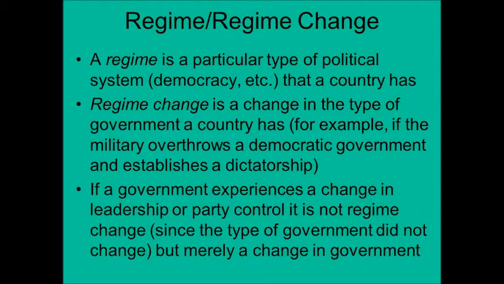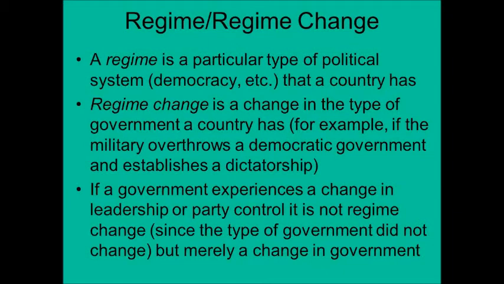Regime is a particular type of political system, like a democracy or whatever, that a country has. Regime change is a change in the type of government that a country has. For example, if there's a military overthrow of a democracy and a dictatorship is established, then that would qualify as regime change. If a government experiences a change in leadership or party control, that is not considered to be regime change, since the type of government didn't change. It's merely a change in government.